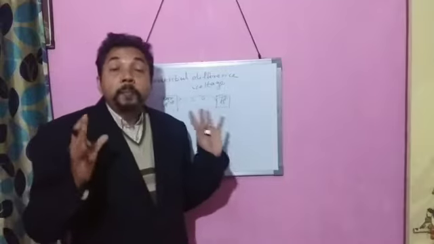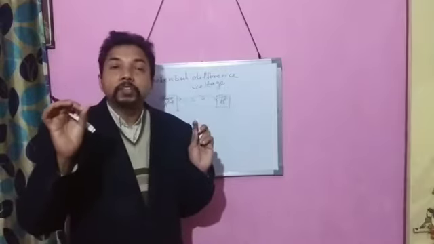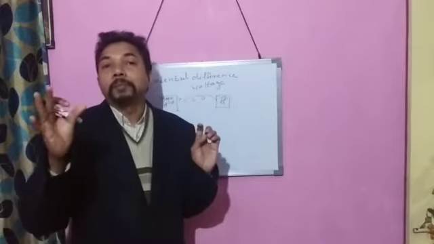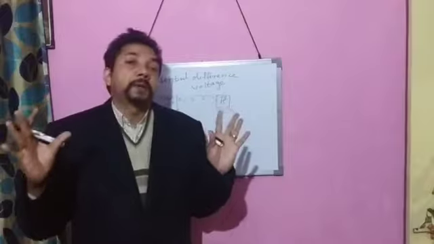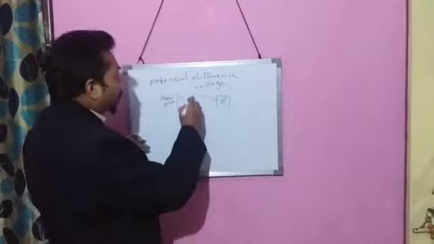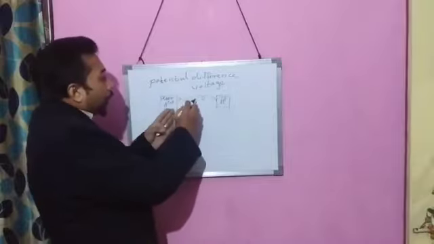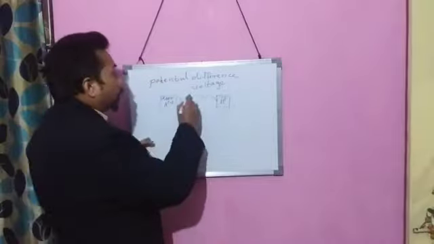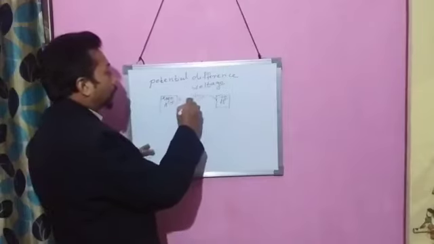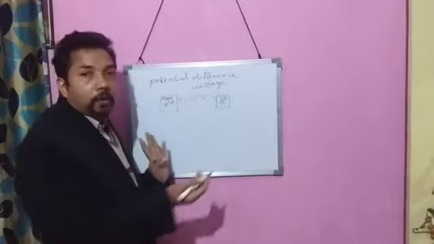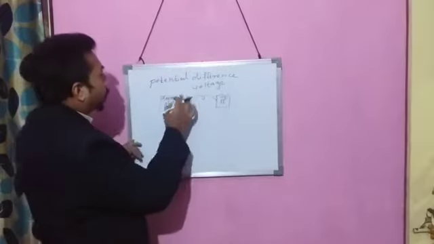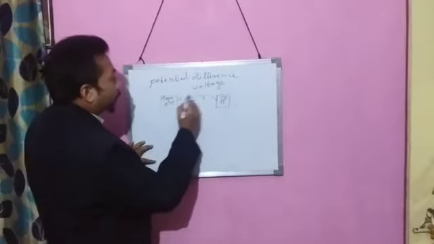So in order to maintain this flow of electrons, there must be a difference in electric potential. There must be a potential difference. Then only can the flow of electrons continue. And if we connect an electrical appliance in this wire, it can work. So this is the case of flow of electrons. In this case, electrons will flow from A to B.